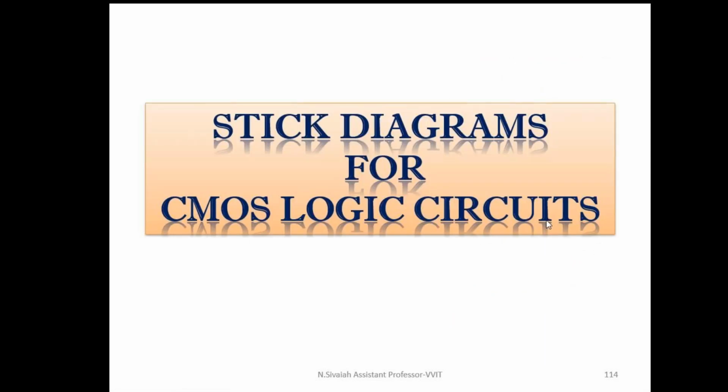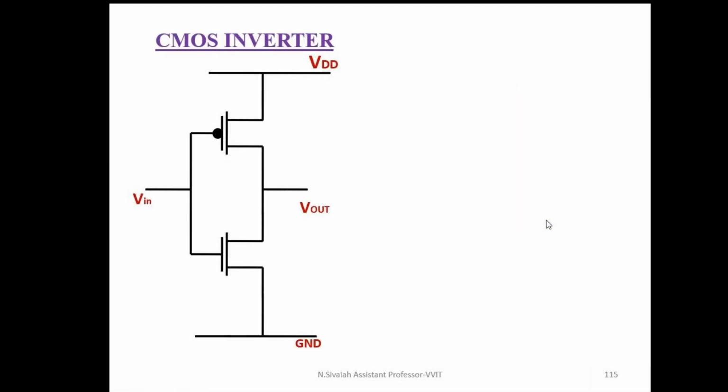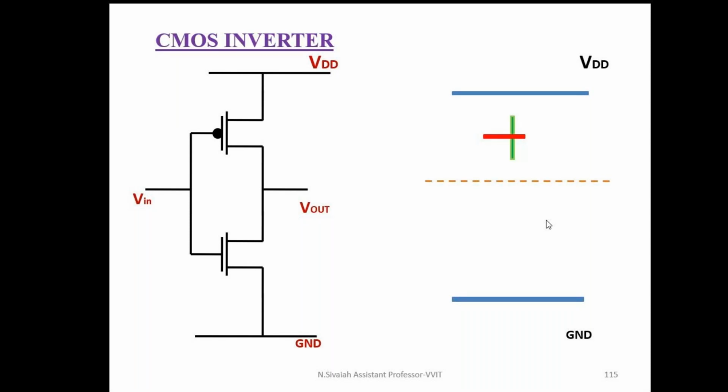Similarly, draw the stick diagram for CMOS logic circuits. This is a CMOS inverter. In the CMOS inverter, the only difference is we are using a demarcation line in order to separate the PMOS transistor and NMOS transistor. That's why first we draw the two metal lines here, providing sufficient space. In between, I can draw a demarcation line with brown color. After that, I form the PMOS transistor in the pull-up network and the NMOS transistor in the pull-down network.